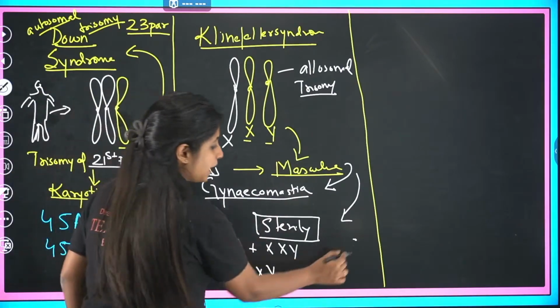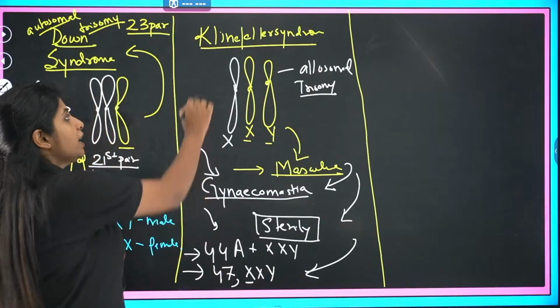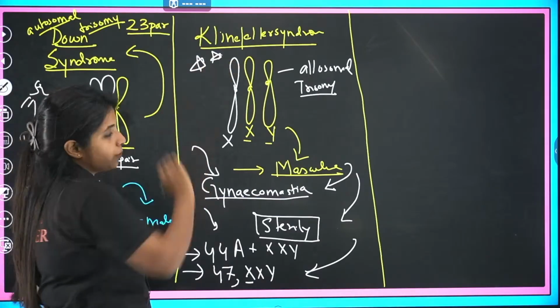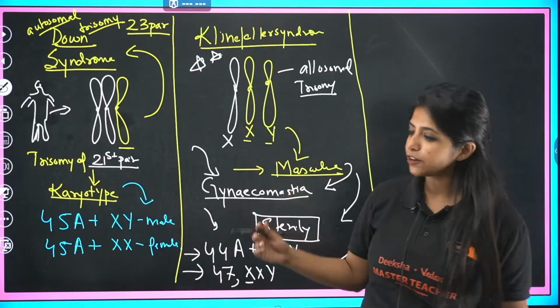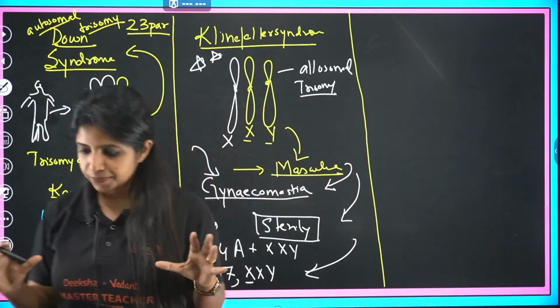This is going to be the karyotype of Klinefelter syndrome, and this is the most asked question. Their features and the karyotype are what is most asked.